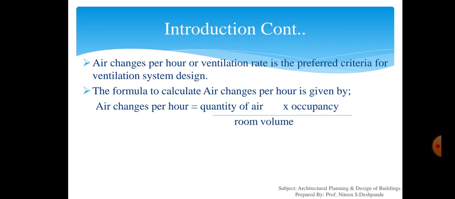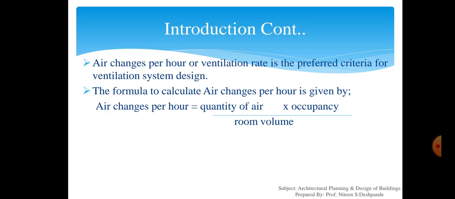The air changes per hour of ventilation, or a ventilation rate, is the preferred criteria for ventilation system design. Where people are working, the air has to be moved or changed to cause proper ventilation of the premises.